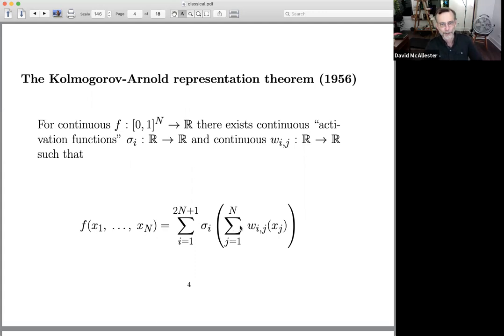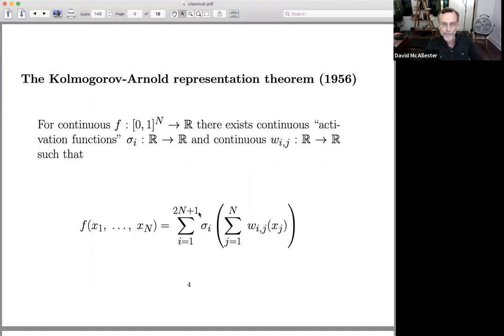So what's the circuit doing? Well, inside this sum, you're taking each input to this function. This is one of the inputs to the function, and you're passing it to this function. So this is an R to R function, and I'm summing that over all the inputs. So these are continuous R to R functions. Each one is looking at one of the inputs, and I'm summing that over all the inputs, and then I'm passing that sum through another R to R function.